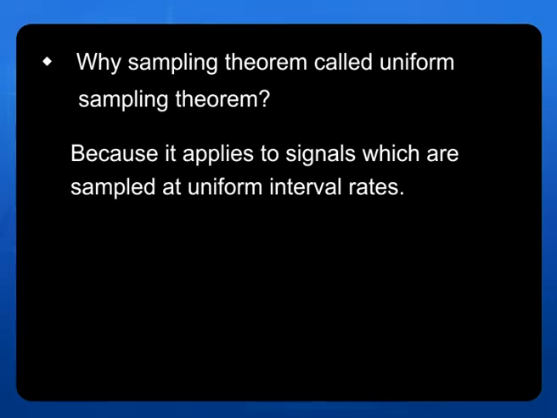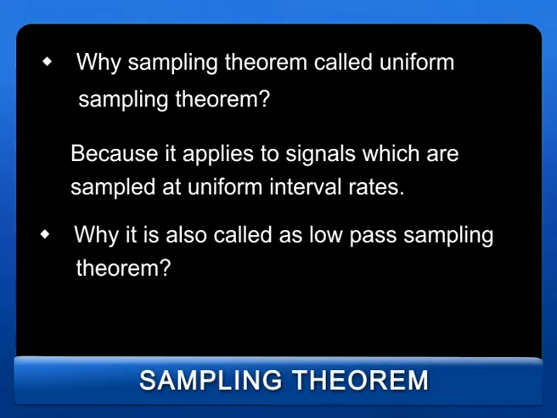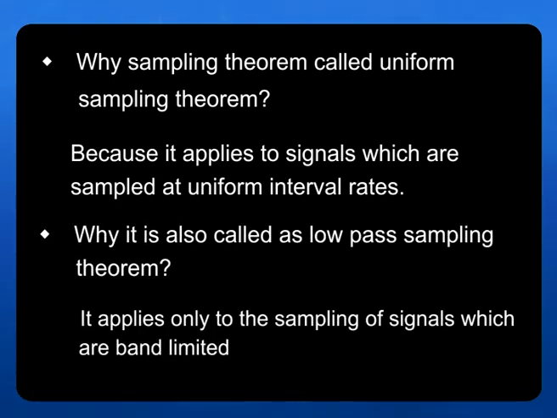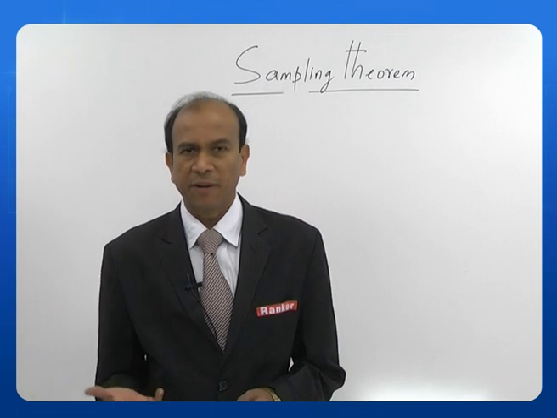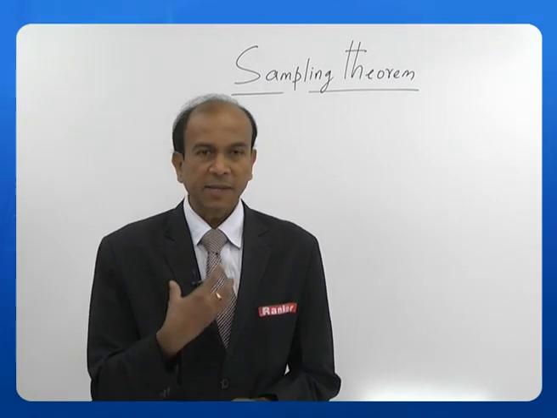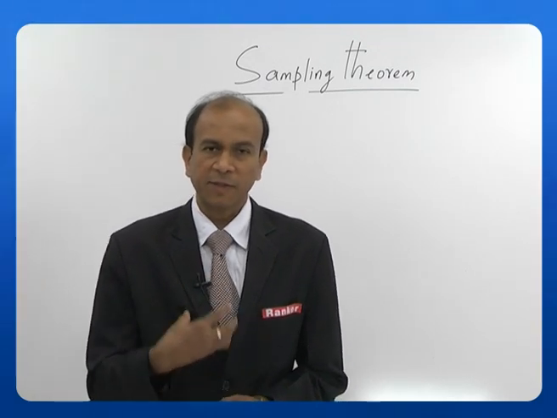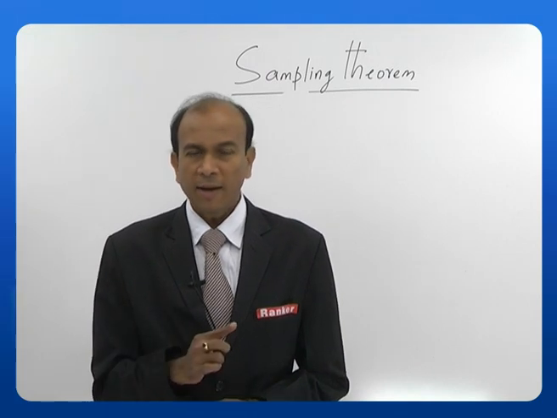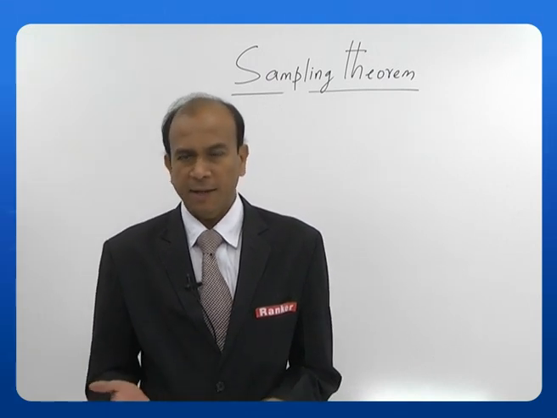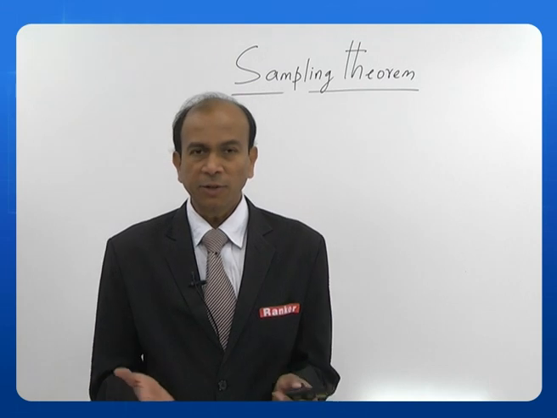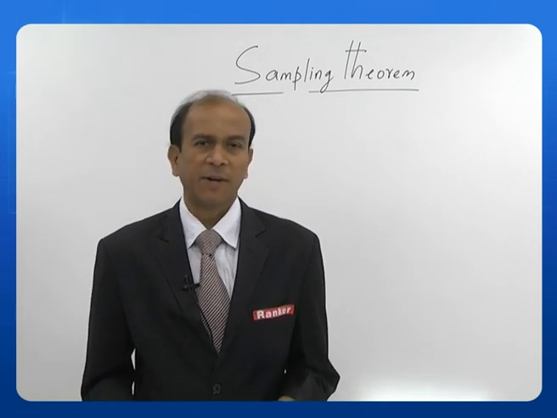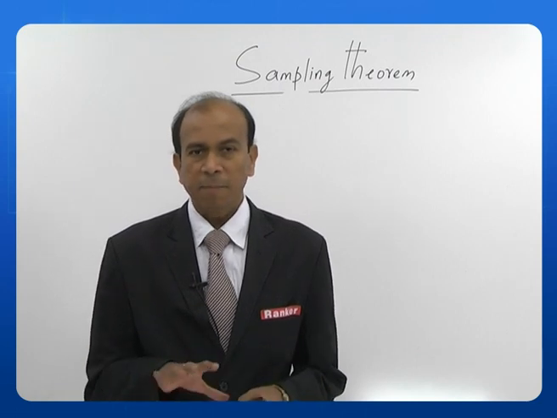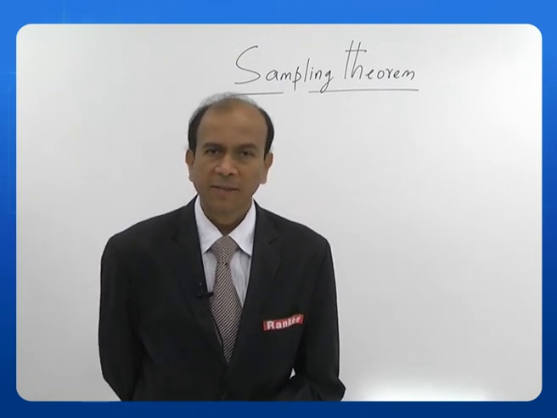Let us see the next question. Why is it also called the low pass sampling theorem? Because it applies only to the sampling of signals which are band limited. That means, I do not have frequencies above a certain frequency, isn't it? That means, x of omega is 0, as we have seen earlier, for omega greater than omega m, on either side. So, there is a limitation to the frequency components which are available. So, x of omega does not exist beyond that, so this is band limited, that is why we call it the low pass sampling theorem.